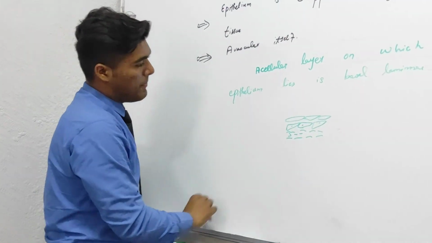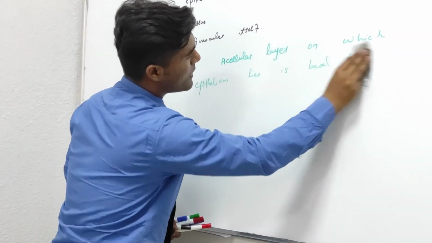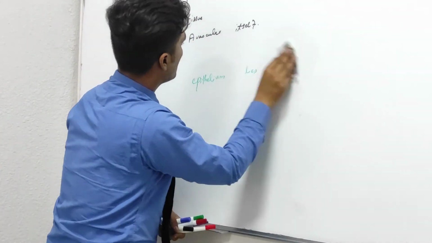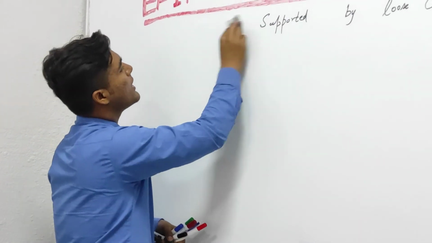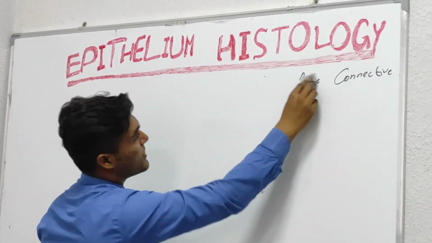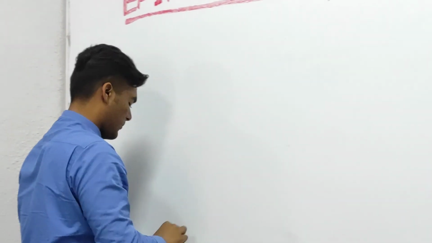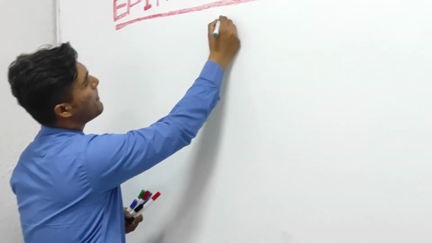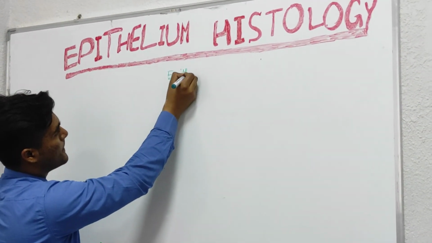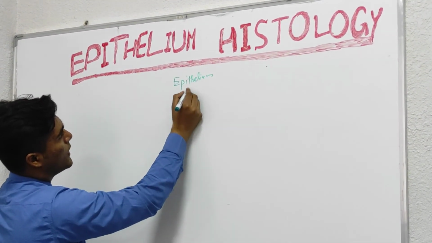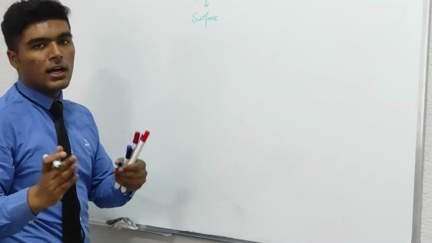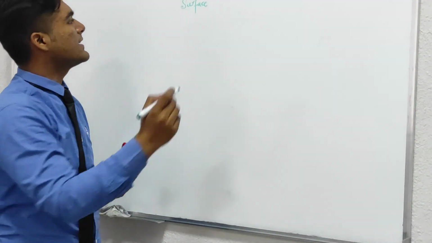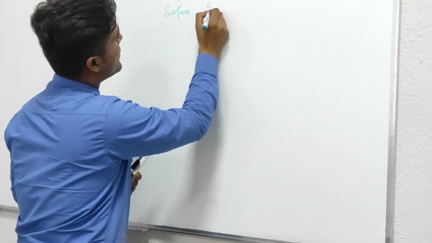Now, epithelium is further divided into surface epithelium. Surface epithelium basically covers the surface and internal organs and cavities of the body.